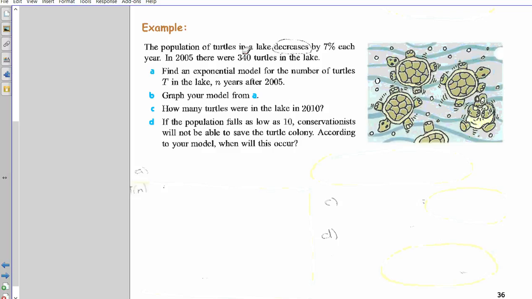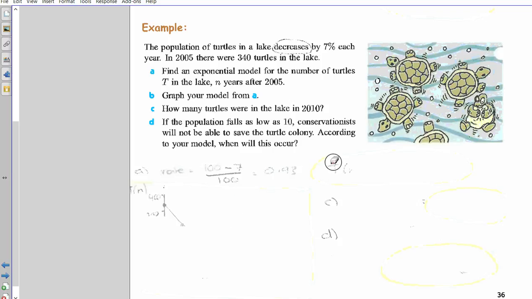Find an exponential model for the number of turtles, t, in the lake after n years. So the number of turtles, t, so we should rate, oh well, sorry, I'm showing the calculation for the rate first. So rate equals 100 minus 7, which is 93, divided by 100. So equals 0.93, that's the rate. Good idea to do that first. And then underneath that, oh, here it is, it's over here.